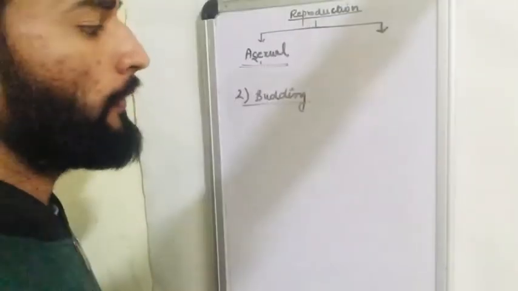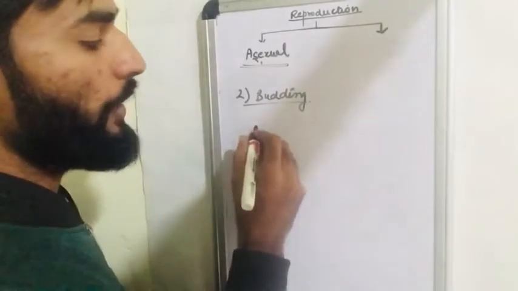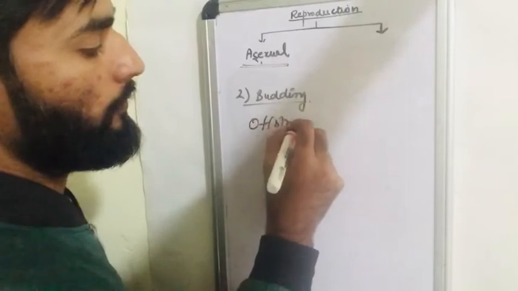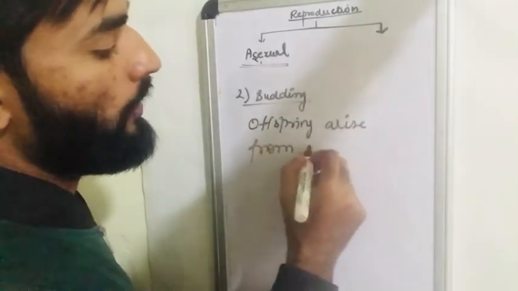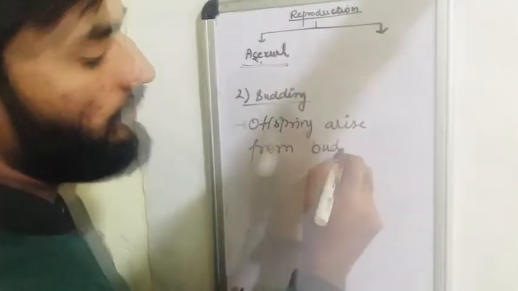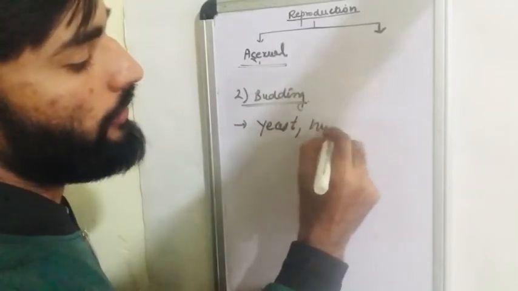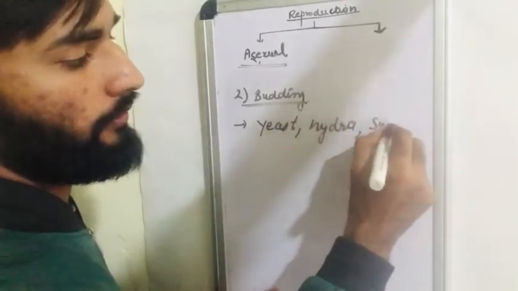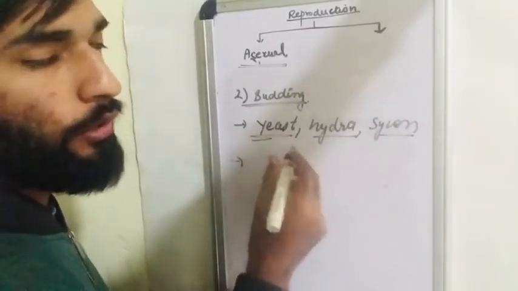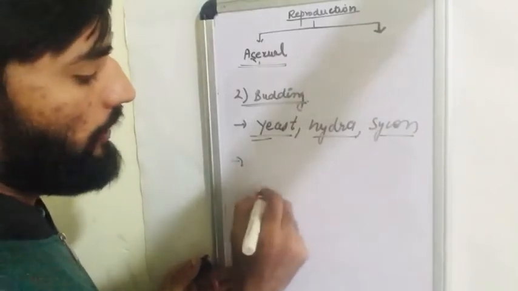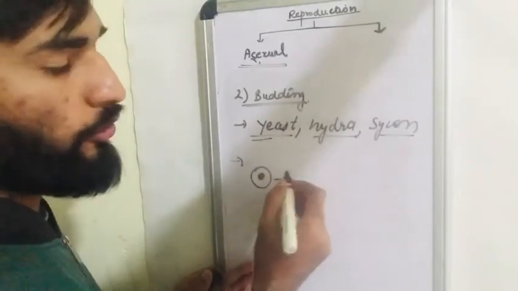The next type is budding. Budding is a type in which the offspring arises from a bud. In budding, I'm going to discuss 2-3 examples like yeast, hydra, or sycon. Yes, you heard it right, yeast also does budding. So I'm going to draw a diagrammatic representation of budding.